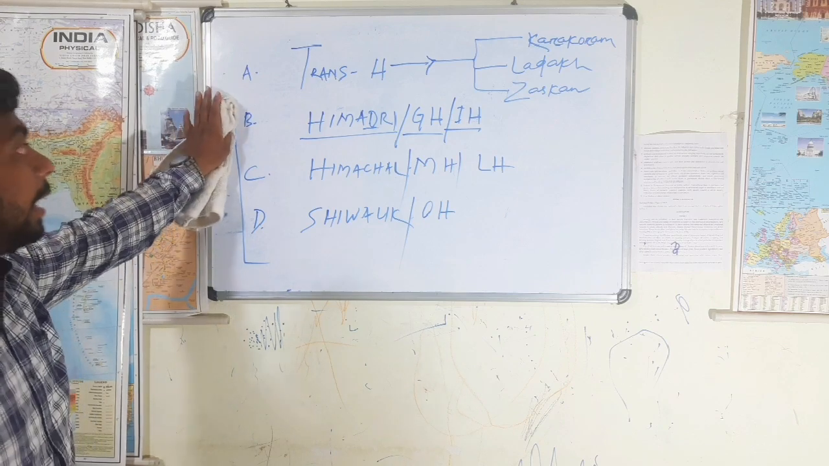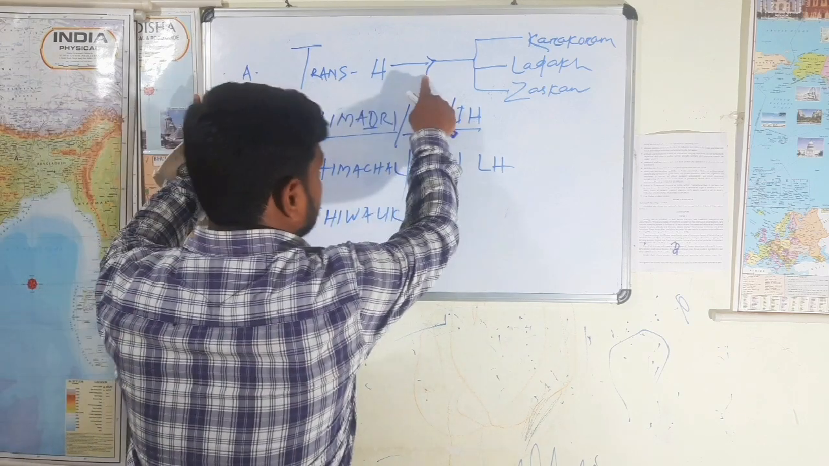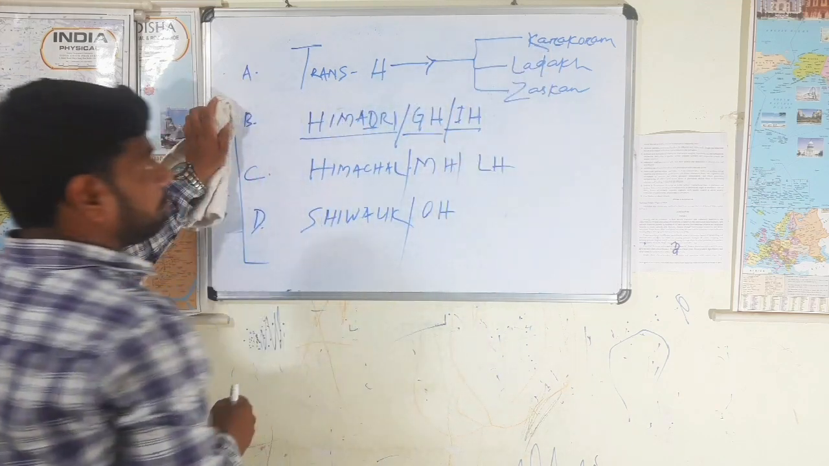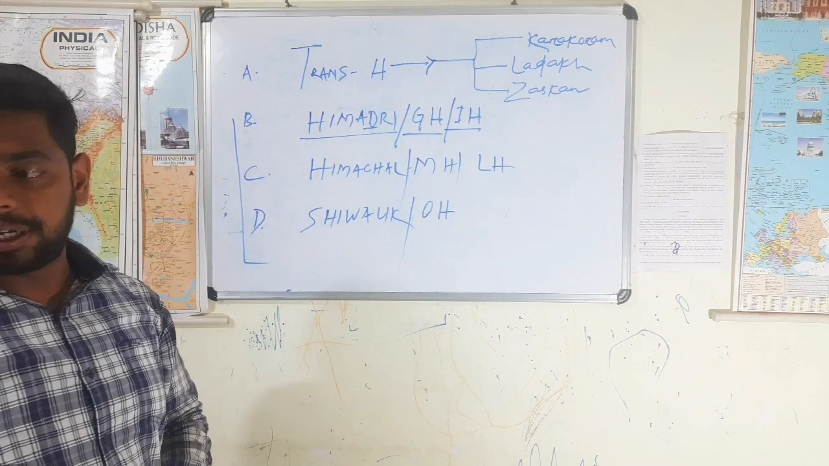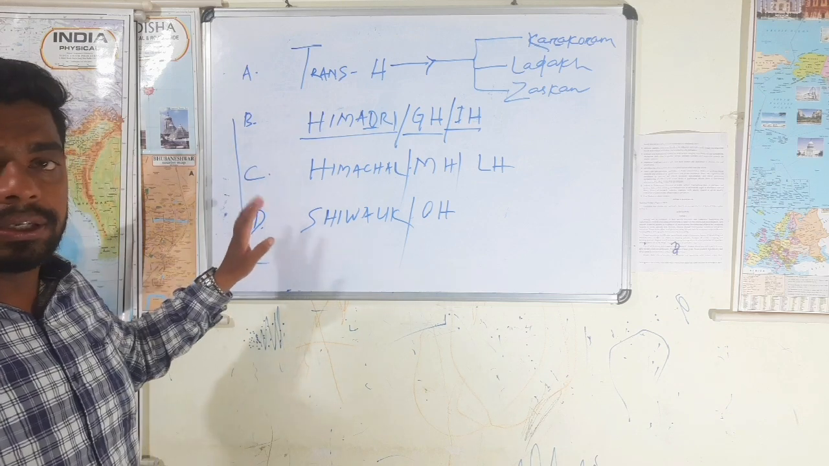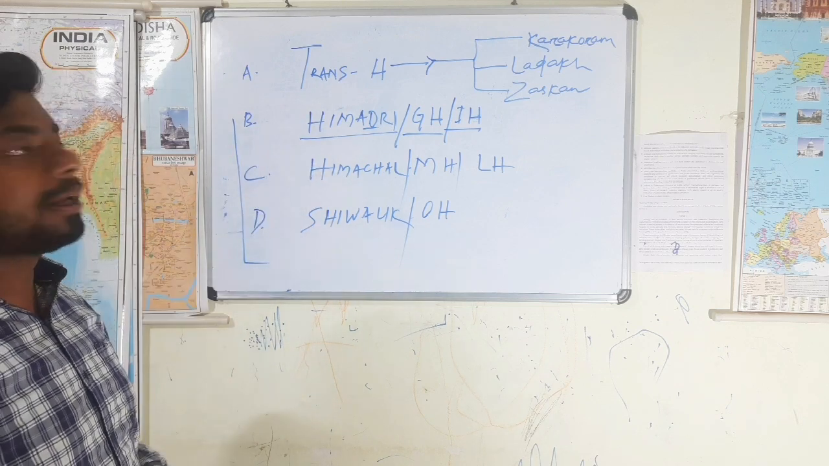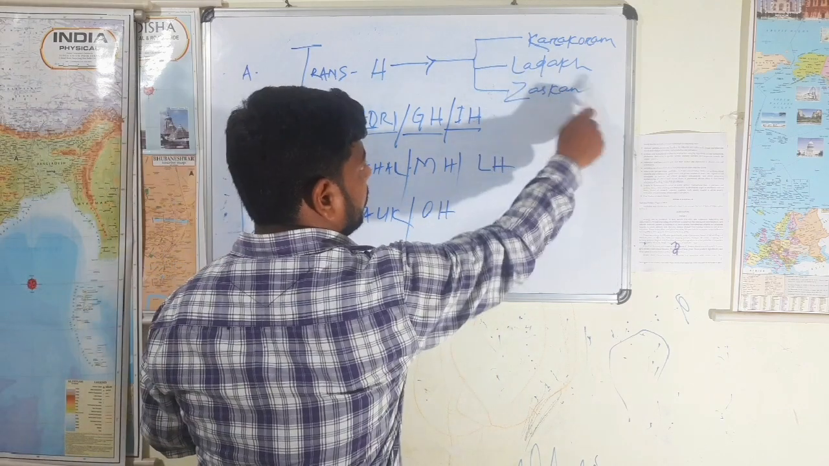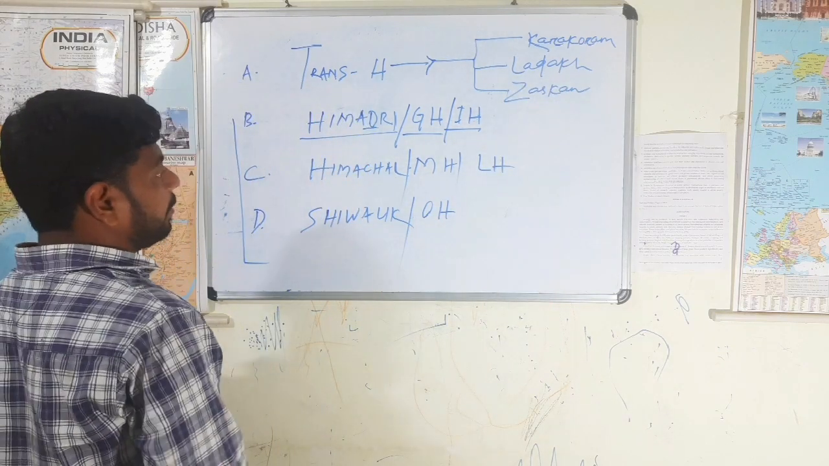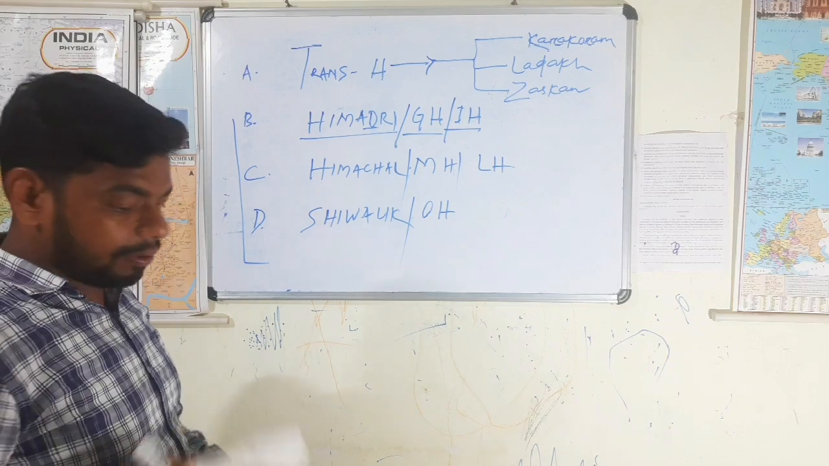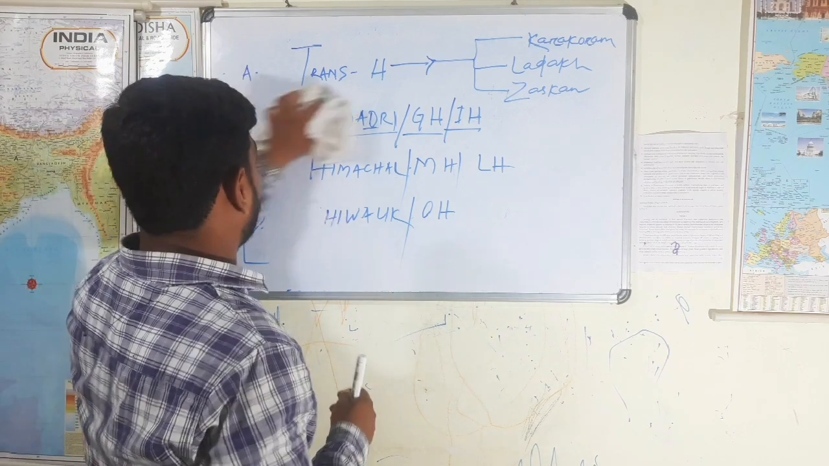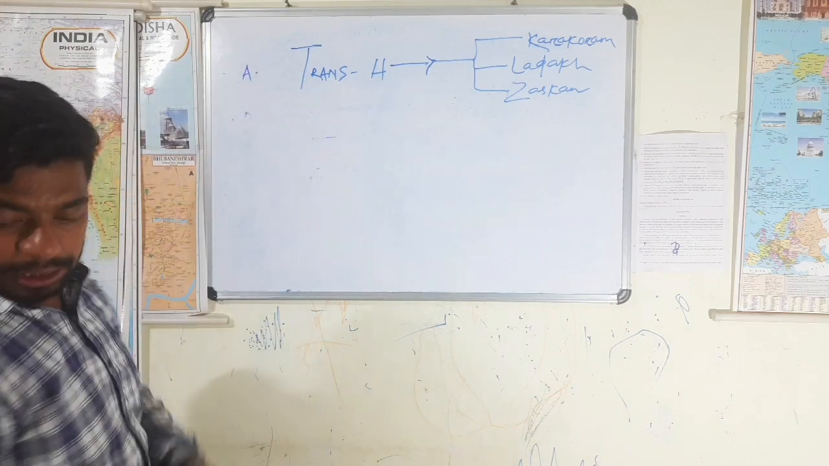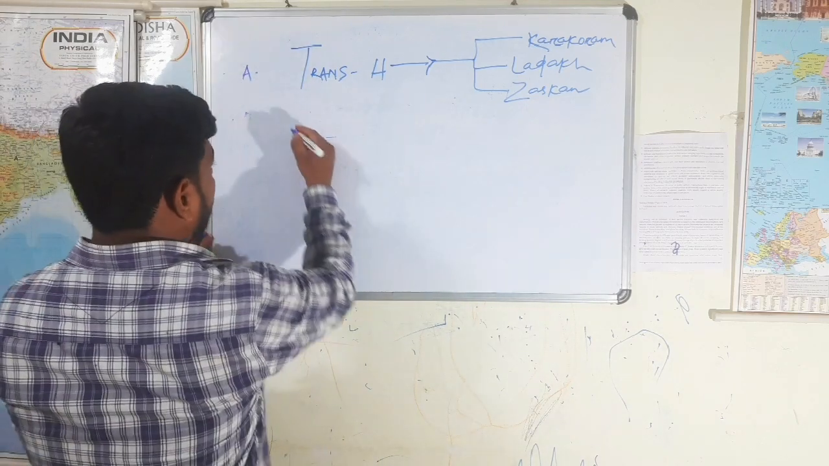Clear? Let's discuss the first one, Trans-Himalaya, in detail. Within Trans-Himalaya, we will discuss the Karakoram. As I told, Himalaya is a set of ranges, and within that also a number of ranges are there. Karakoram range is there, Ladakh range, Zaskar range. Let's discuss the first one, Karakoram, in detail.